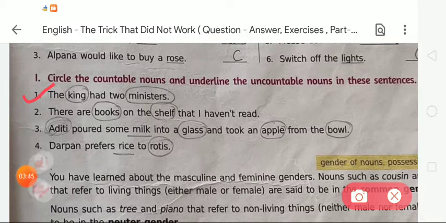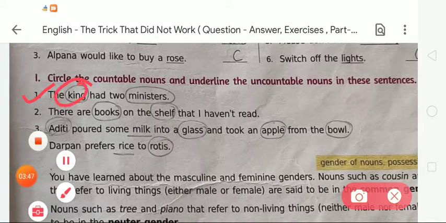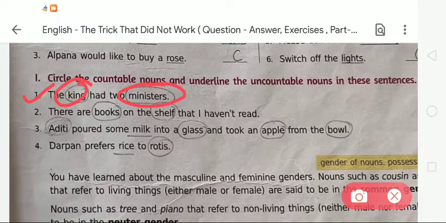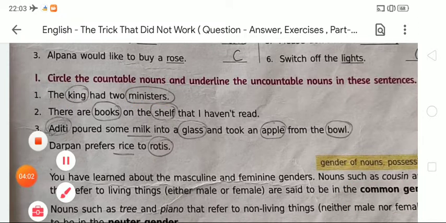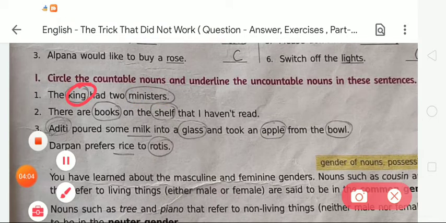The number of king is given here as 1. There is 1 king and 2 ministers. So we can count them, and when we can count it, we say it is an example of a countable noun. For a countable noun, we have to circle the given word. So here in number 1, we have to circle the words king and ministers.